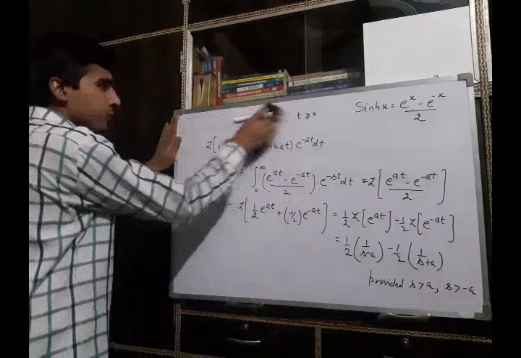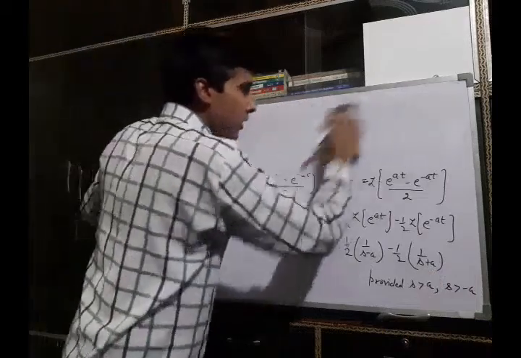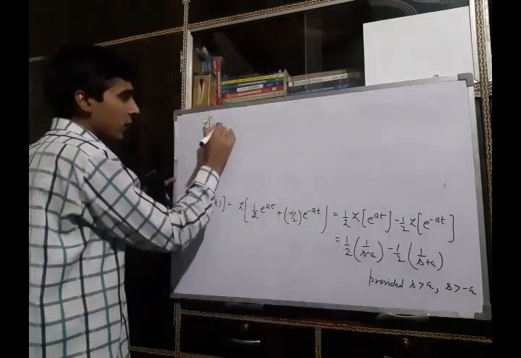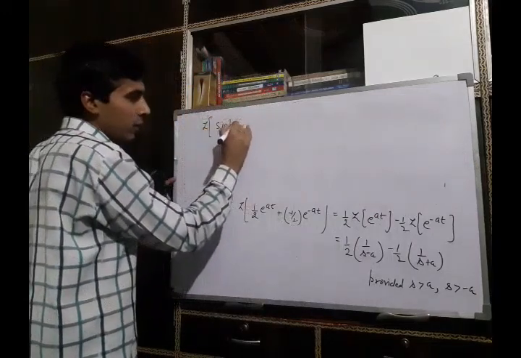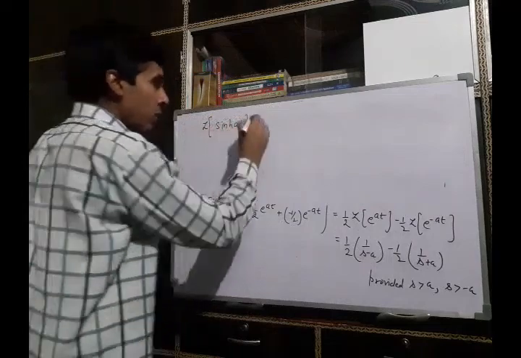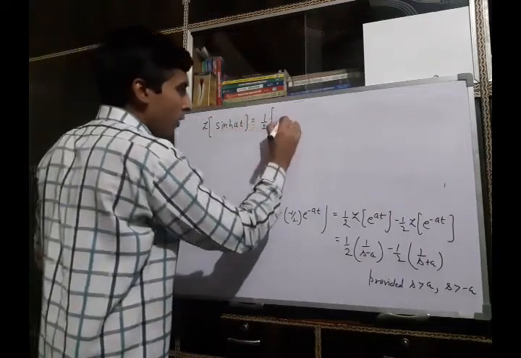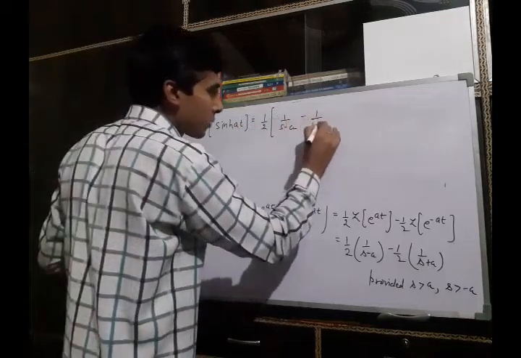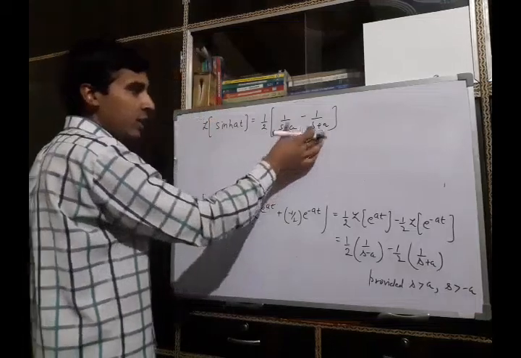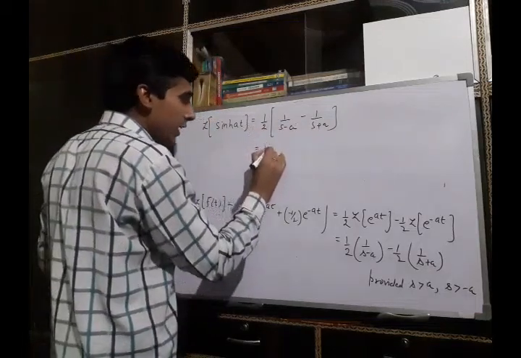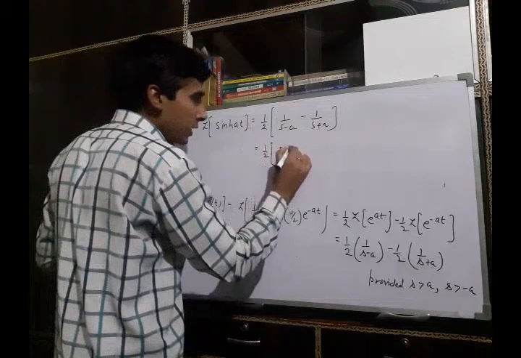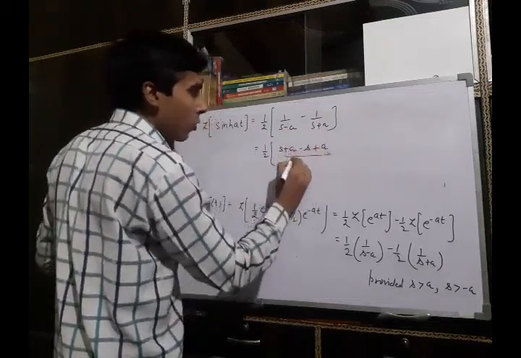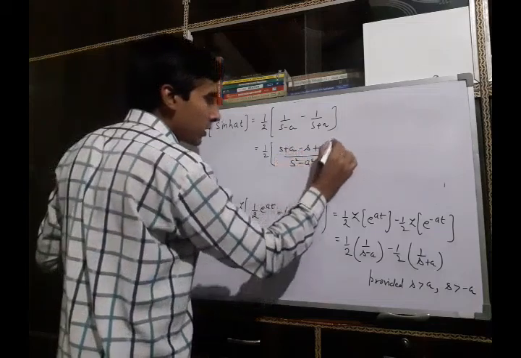Therefore we can say the Laplace transform of the function sinh at is half of (1 upon s minus a minus 1 upon s plus a). Then by taking the LCM and simplifying this expression, we can rewrite it as (s plus a minus s plus a) upon s square minus a square.